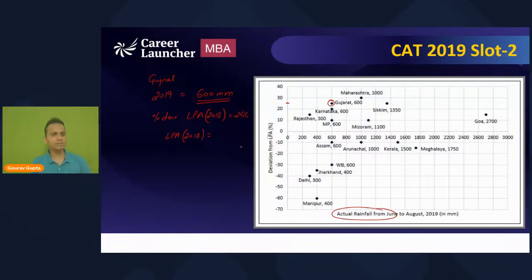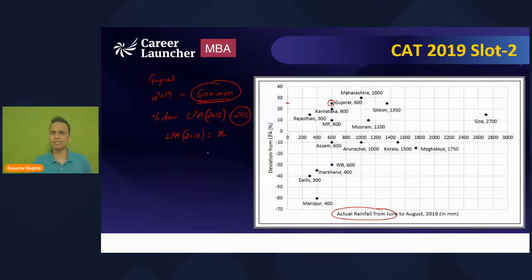I'll repeat: if X is the long period average of 2018, and X is increased by 25%, I will get the rainfall of 2019. So this is what the data is telling us.